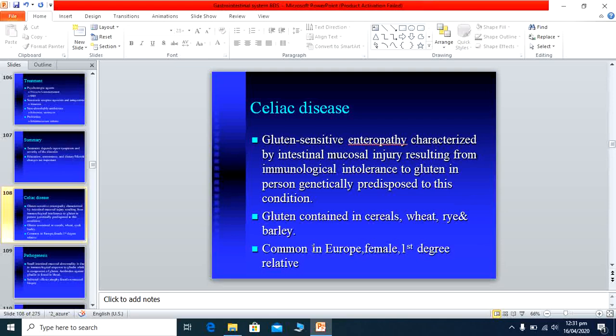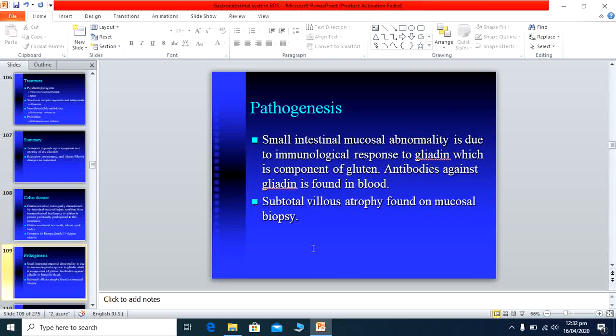This is more common in the European region, and the presentation of the patient occurs usually in early childhood when the feeding with milk is stopped and it is replaced with some cereals. Cereals contain gluten and immediately the antibodies are formed and they react on the intestinal mucosa and the patients have the diarrheal symptoms. So this is the gluten sensitive disease.